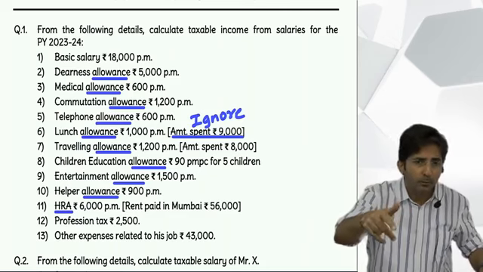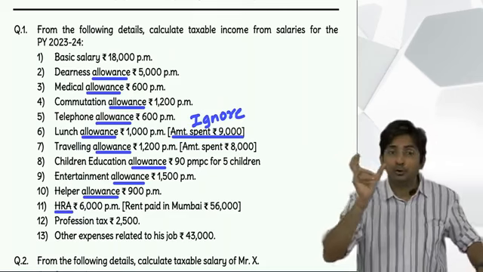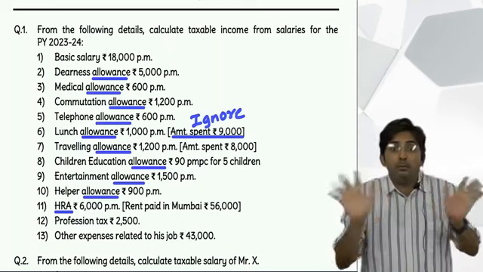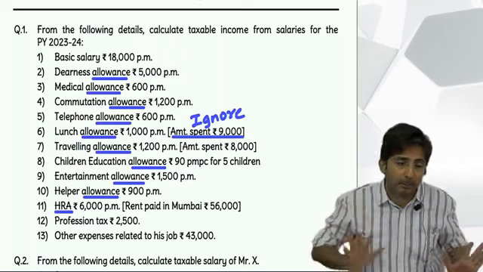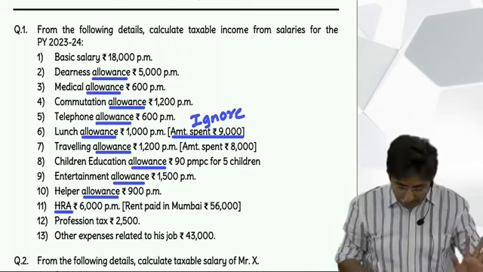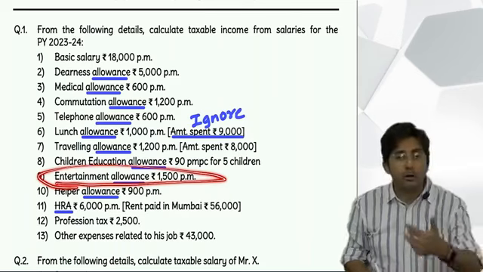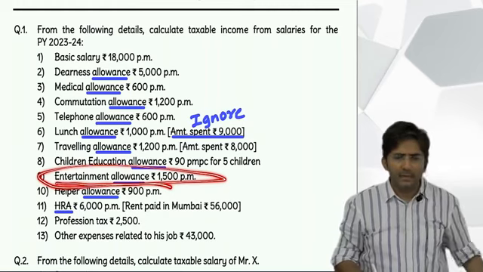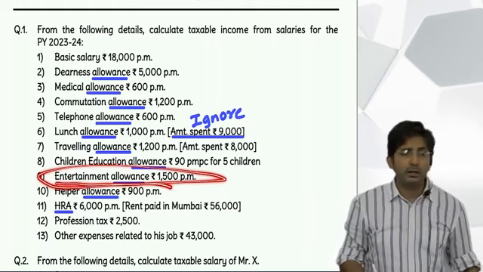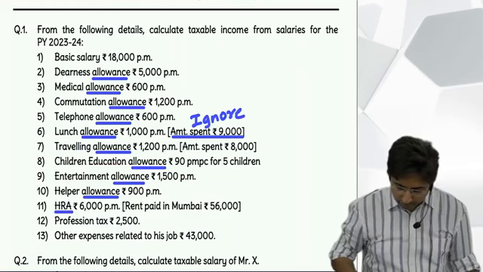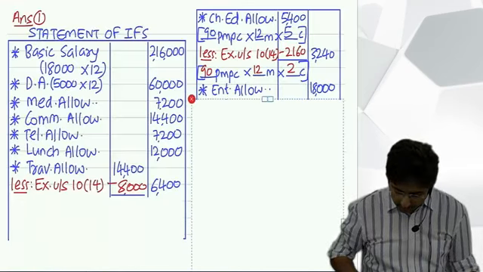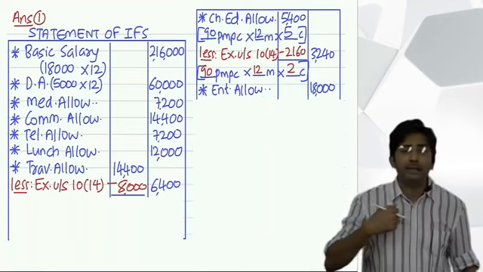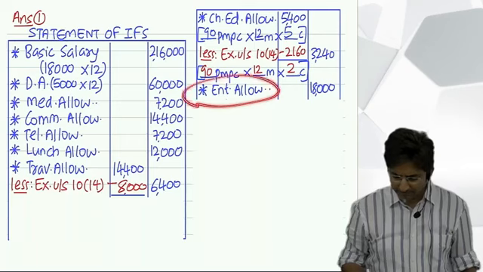By the way, do you remember the formula? 1/5 of basic salary, actual, and 5,000, whichever is less. But in this question we will not use that formula. That is only for a government employee. Here, entertainment allowance as an item you will write in the outer column and then forget it. Our job is done. Fully taxable, because he is not a government employee. See, I am using short form, but you write properly. You write neatly.